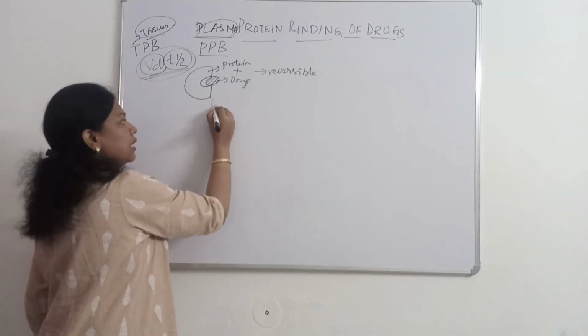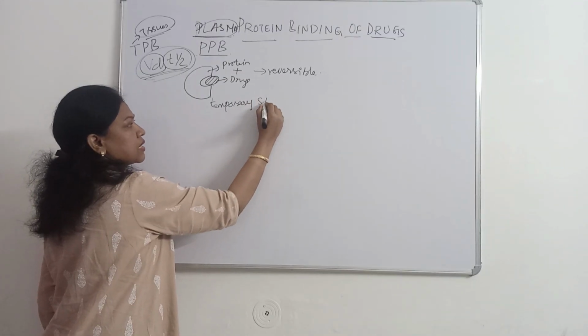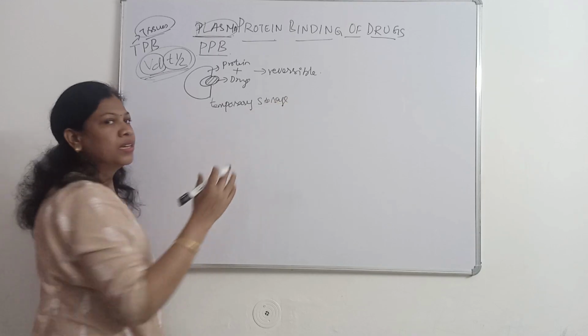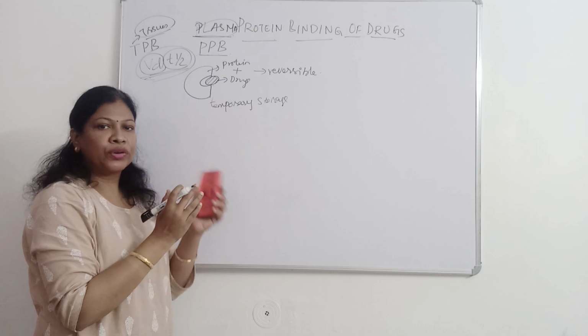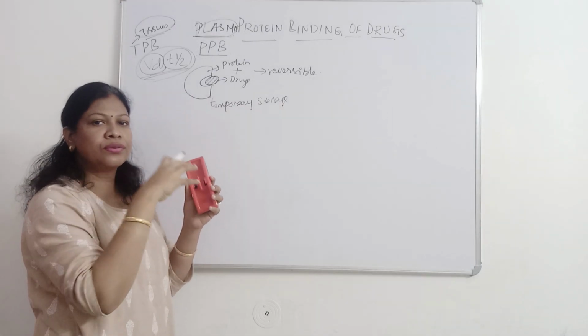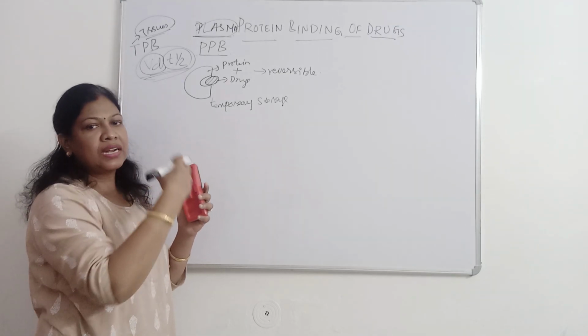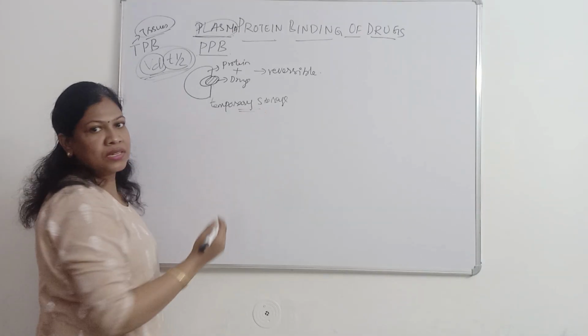It acts as a temporary storage of drugs. So binding of drugs acts as a temporary storage. They get bound and make a complex of protein and drug, and then the drug may also dissociate from this protein and releases the drug slowly. So it acts as a temporary storage.